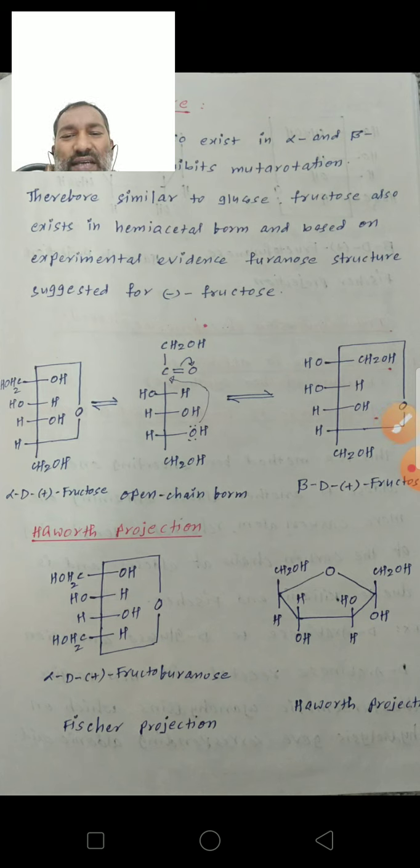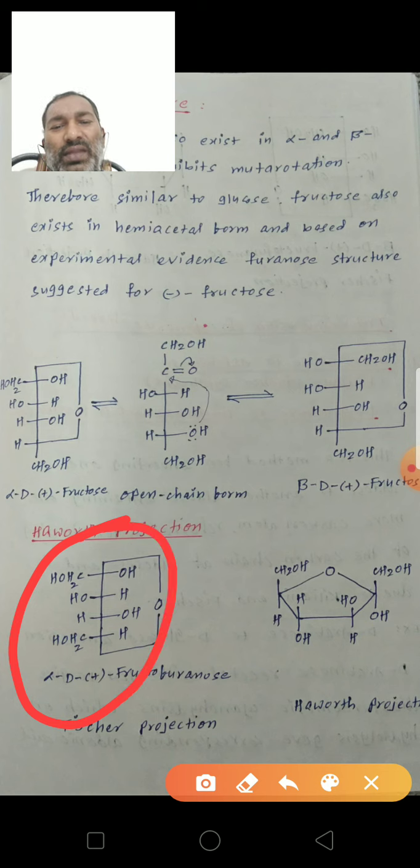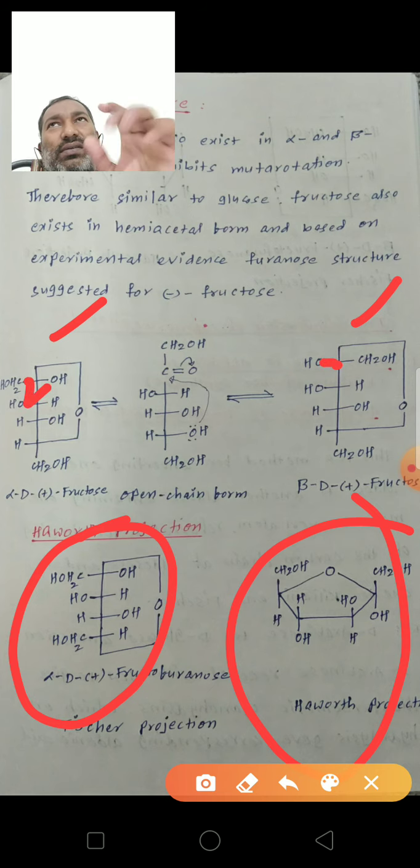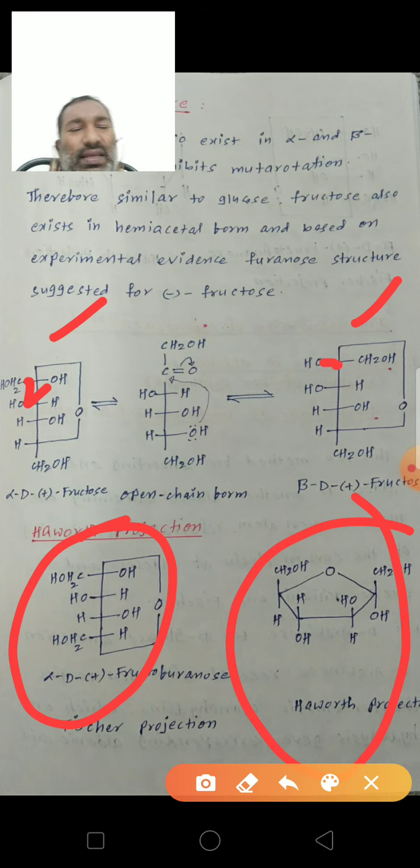So this is the alpha-D-(+)-fructofuranose. This is the Fischer projection formula, and this is the Haworth projection formula. See here, comparing this projection and this projection, the configuration differs only at the C2 carbon. Remaining all are equal.